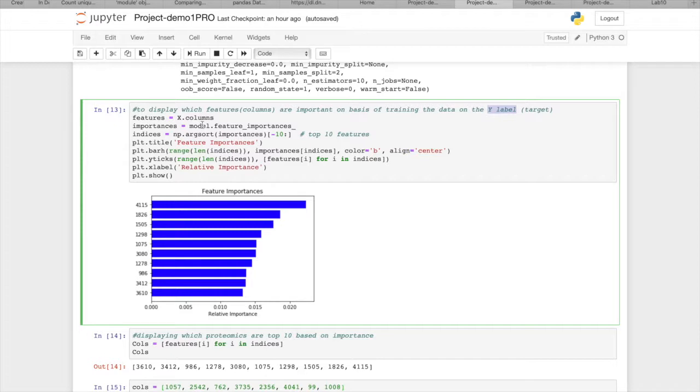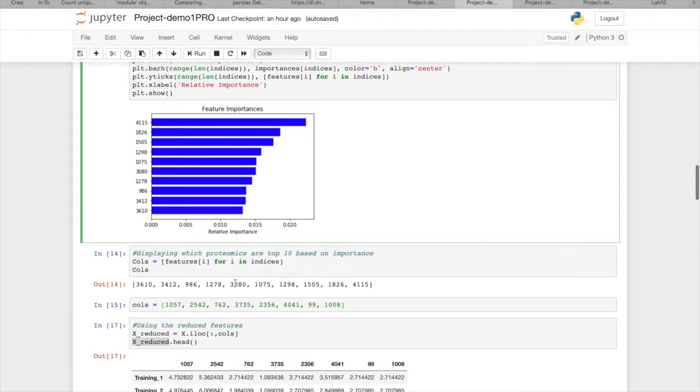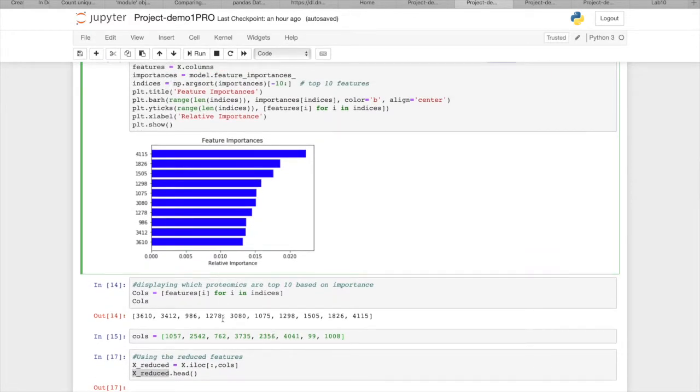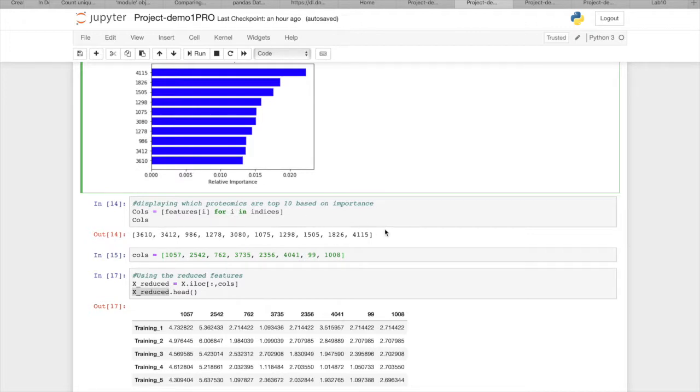So this is basically extracting the importance, after which displaying the proteomics, which are top 10 based on this importance. So I get this as the output.